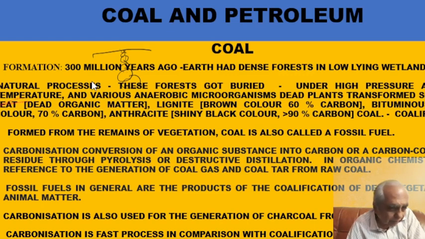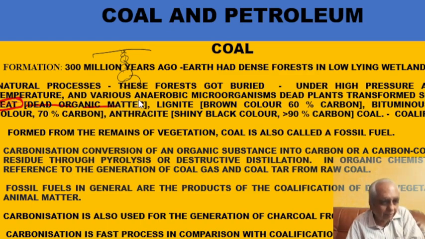So first, this peat will get formed. Peat is nothing but dead organic matter. So first dead organic matter will get formed. Then with time it will get converted to brown color, which is called lignite.